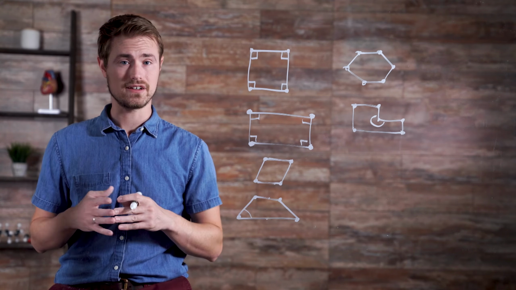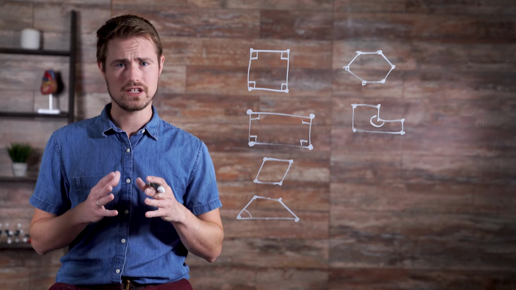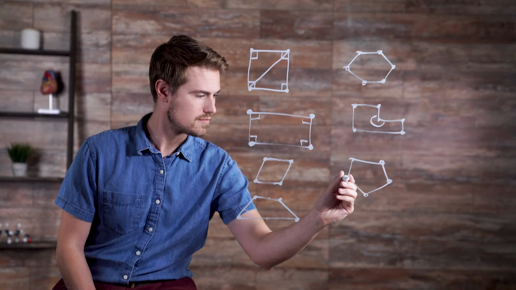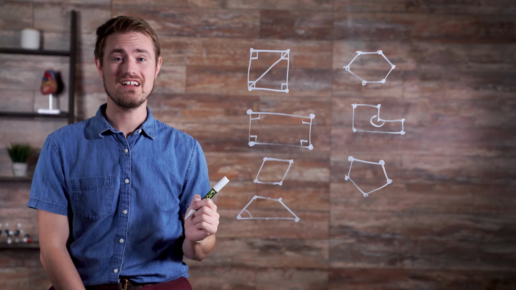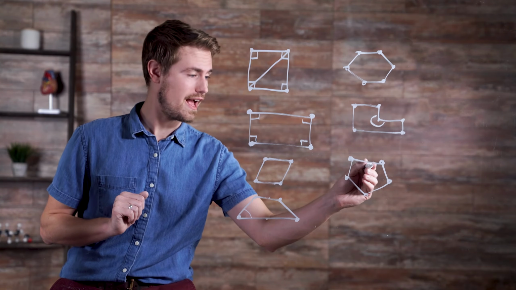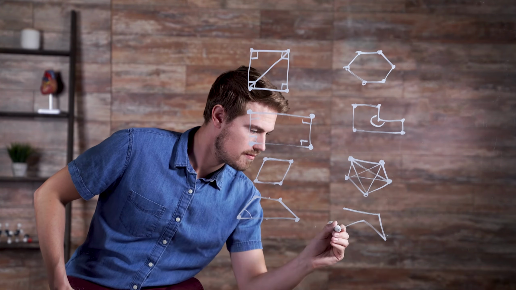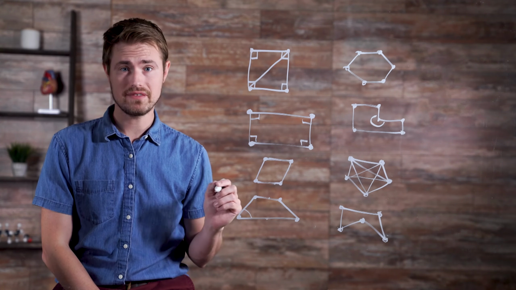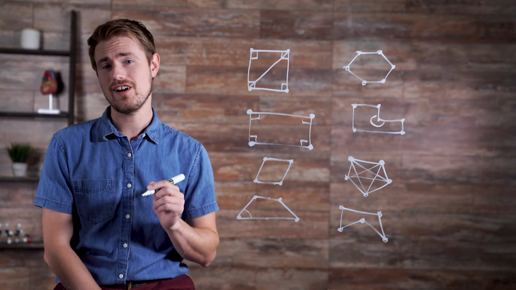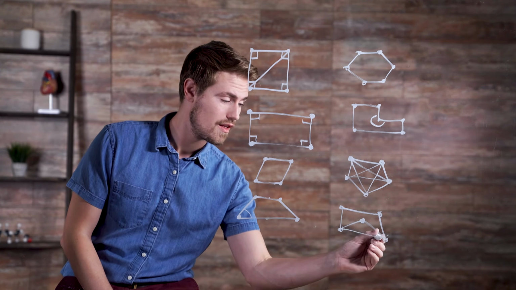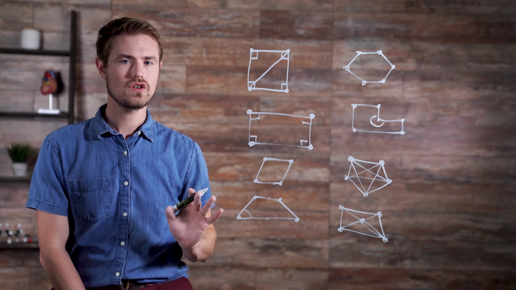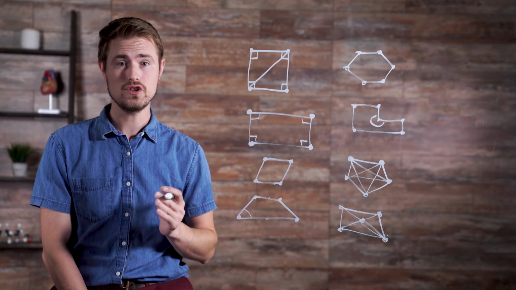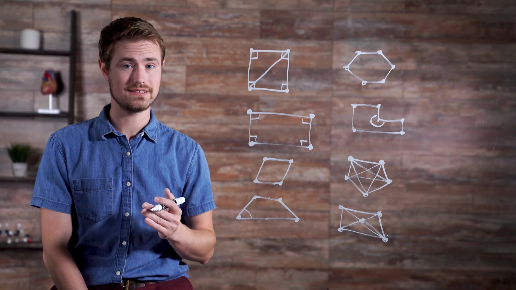Polygons also contain diagonals. Diagonals are line segments joining two vertices that are not next to each other. As you can see here, this irregular convex pentagon has 5 diagonals. This is an irregular concave pentagon. It also has 5 diagonals, even though the concavity causes diagonals to lie outside the polygon. Triangles do not have diagonals because there is no way to connect two vertices with segments that are not edges.